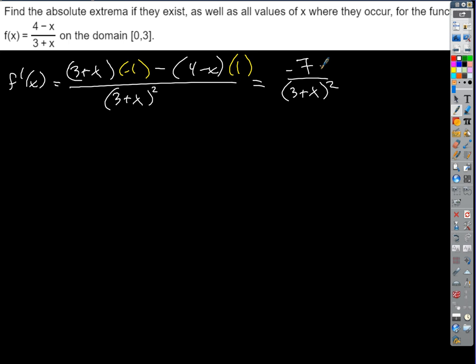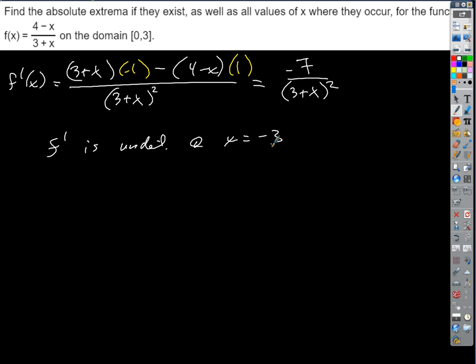So let's find those. F prime is undefined where? Where's the only value of x where that would be undefined? The bottom is 0. What would that be? x is equal to negative 3. Good. It's undefined at x equals negative 3.